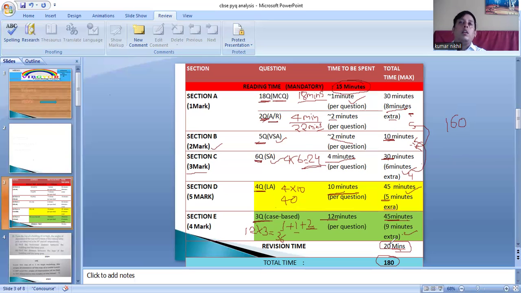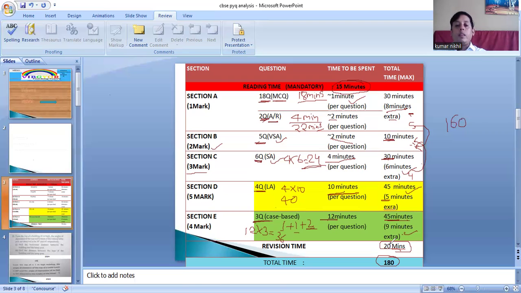During the revision, just check that you have solved all the questions of all sections. Check that you have put the correct question number in each question. Also check that you have drawn the broader line at the end of the sections, and the thin line at the end of each question. These are all important points. And in the revision, also check the calculations of volume, surface area, mean, median, mode, and other calculation based questions.